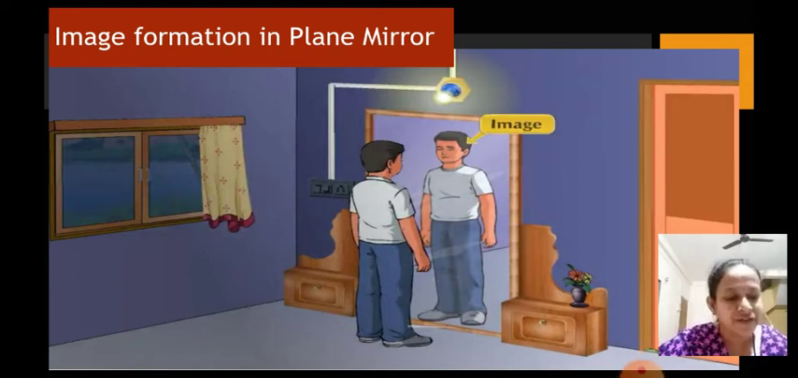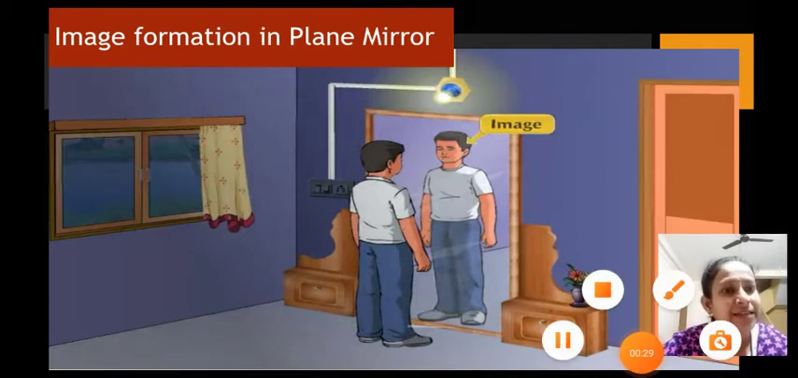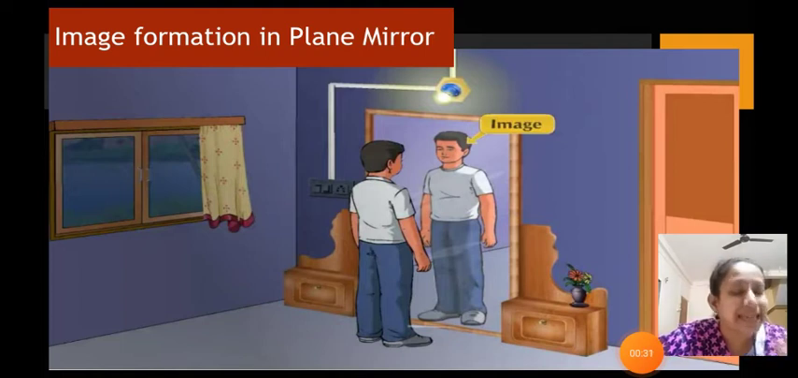Last time I mentioned to you some of the properties of light, and I even told you about the types of mirror. So today we are going to focus on how an image is formed in the plane mirror. Every day you might be standing in front of the plane mirror and watching yourself, right? When we stand in front of the mirror, we see a clear image of ourselves in the plane mirror.